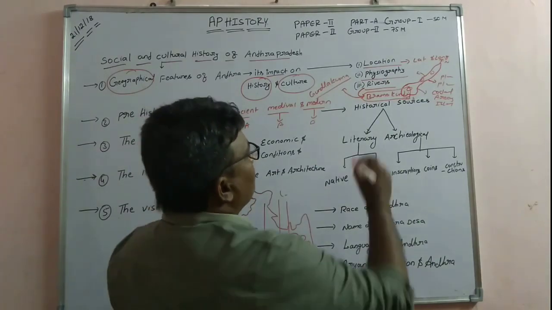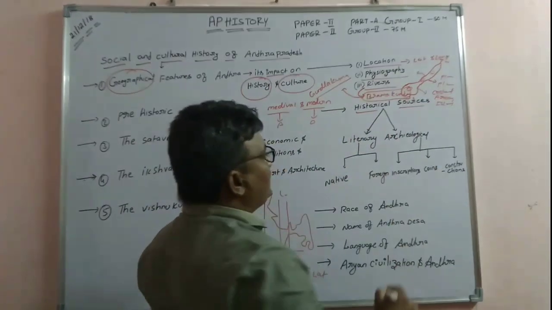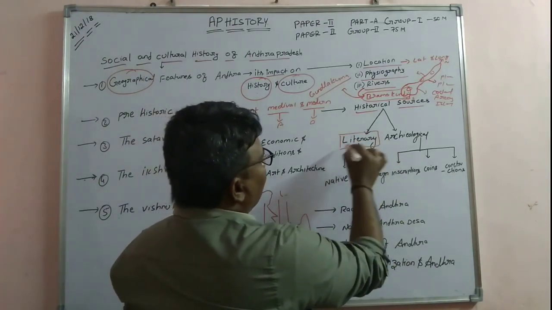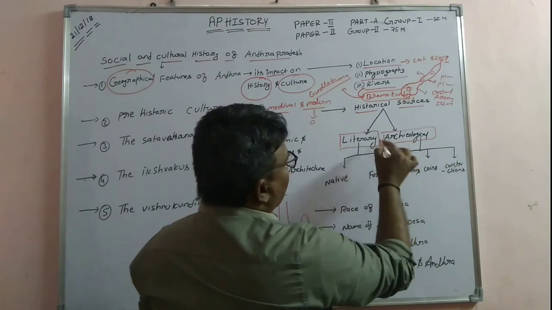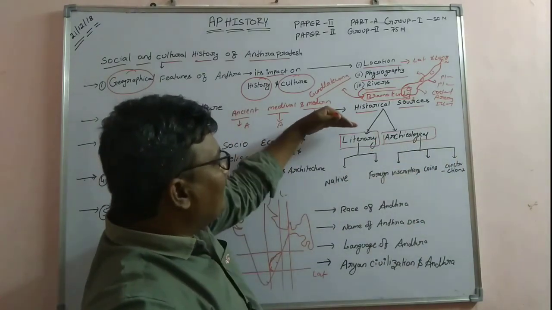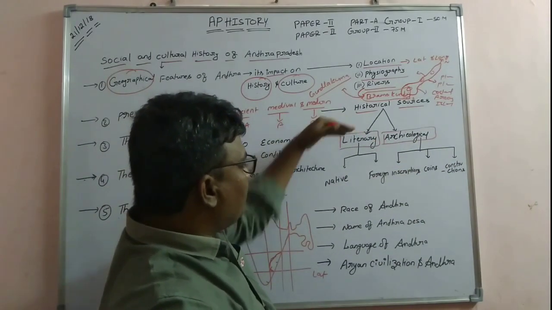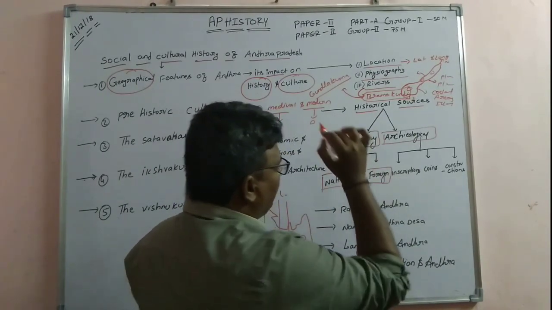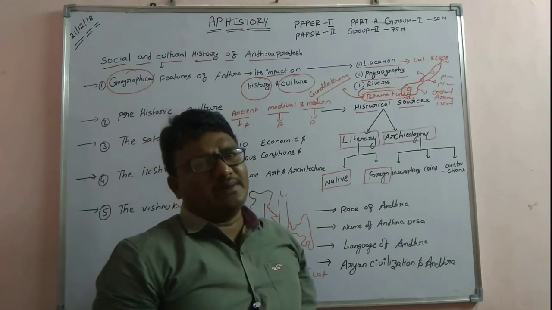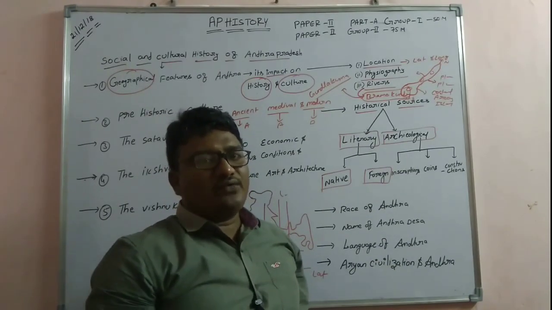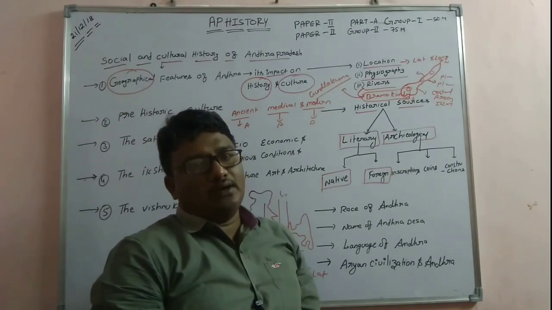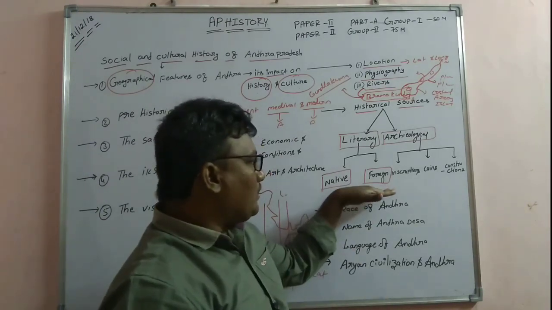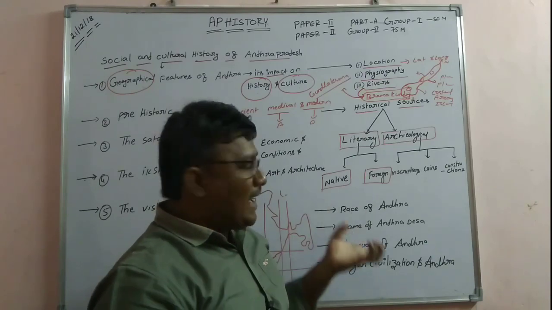And coming to historical sources, we have 2 types. One is literary and the other is archaeological sources. Literary sources means we have native writers and foreign writers, nothing but historians. So, which of the following books by a native author gives the sources of Andhra, and which foreign author gives the sources of Andhra?